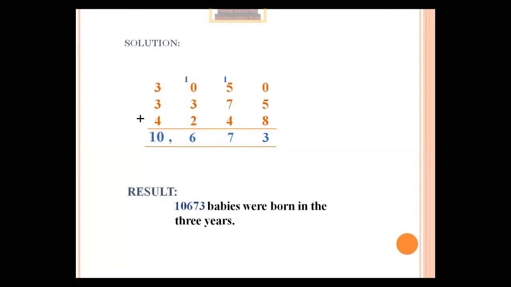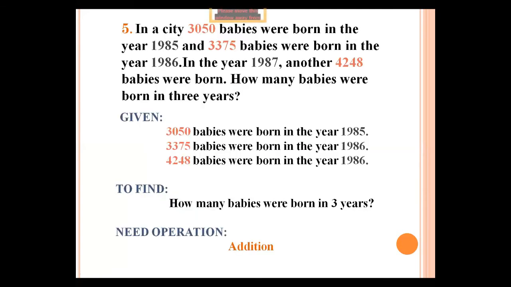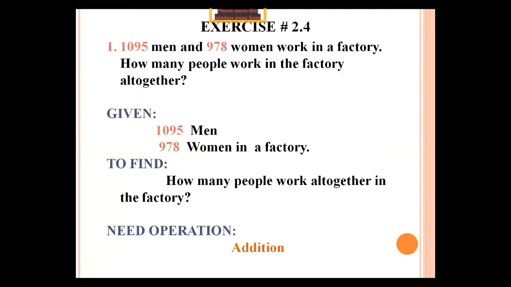If you want to take a screenshot of these slides, take it right now. You must follow these 5 steps whenever you solve word problems. These 5 steps are: number 1 is given. You must write given in your question. Then to find, read the question carefully, then understand what they are asking about. So you write find here, then need operation.